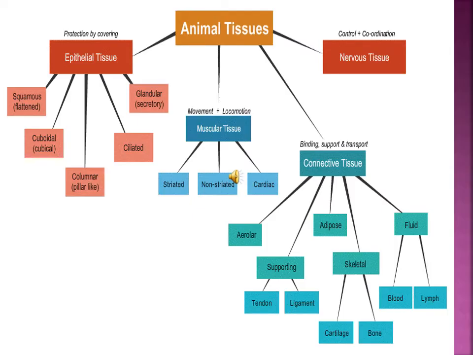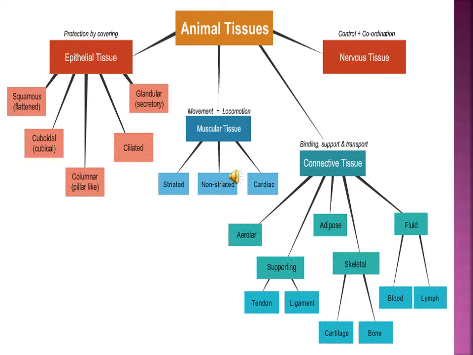Animal tissue types. So, epithelial tissue has five types: the squamous, cuboidal, columnar, glandular and ciliated. These are all epithelial tissue. And muscular tissue: the striated, non-striated, and cardiac. These are all muscular tissue.